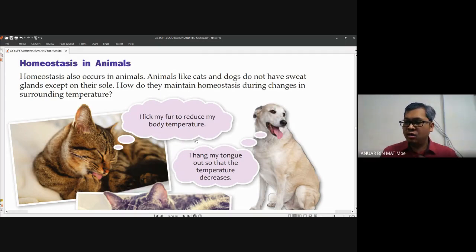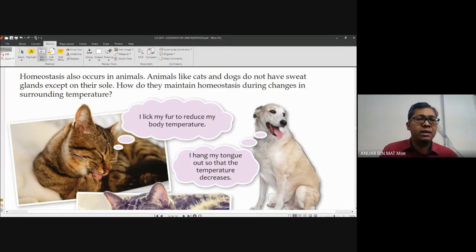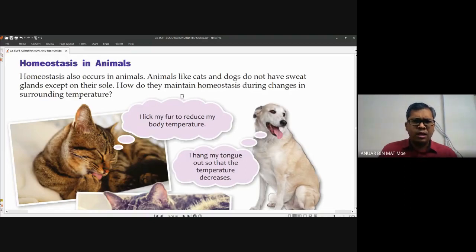So we already learned the homeostasis in human, whether it is control of water and then the control of temperature. Actually, there are many more regulation, many more processes that control the environment inside the body, but in Form 1, you just need to remember two, water content and temperature control, right? So, we continue homeostasis in animal. What you need to know?